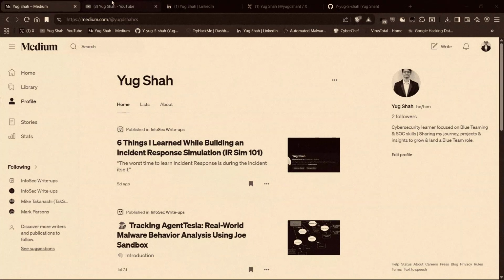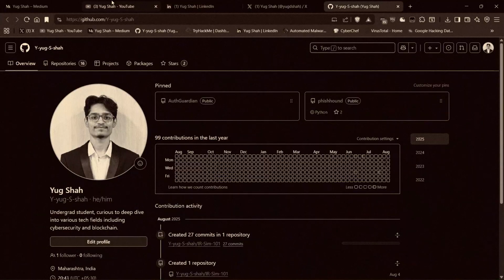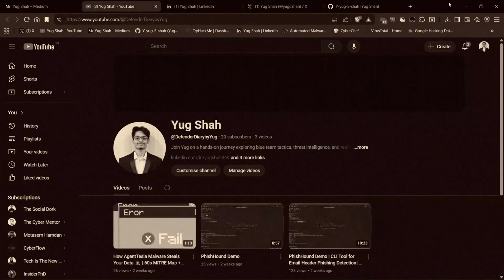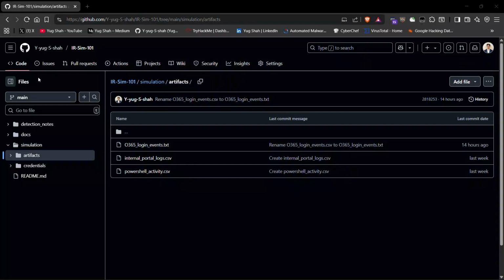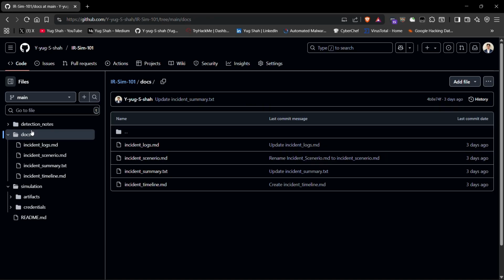Today, we step into the middle of a simulated cyber crisis, following it from the first suspicious alert to the final recovery. The project mirrors a real IR case file. You'll find docs for the incident scenario, logs, summary, and a timeline.